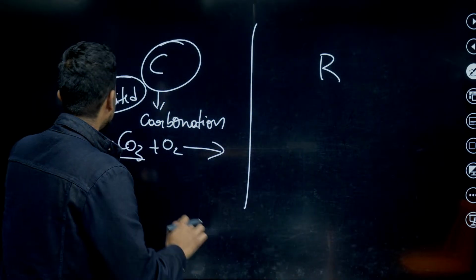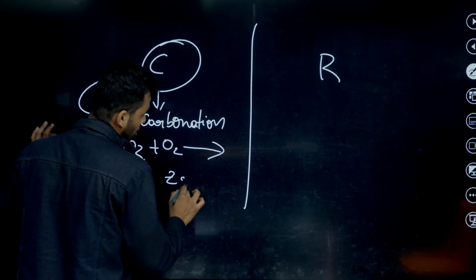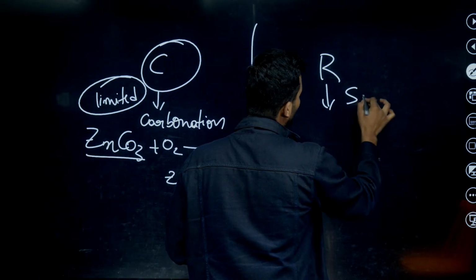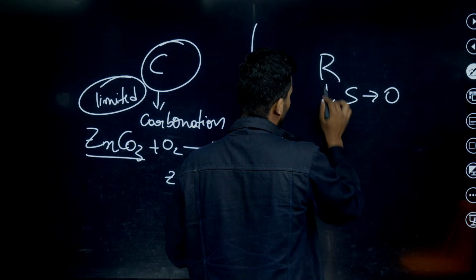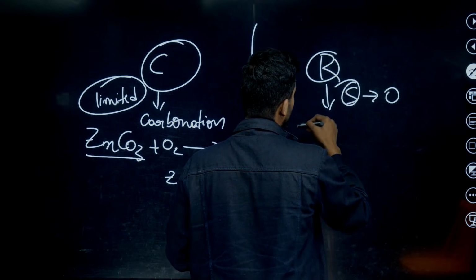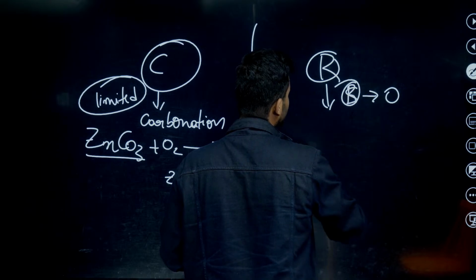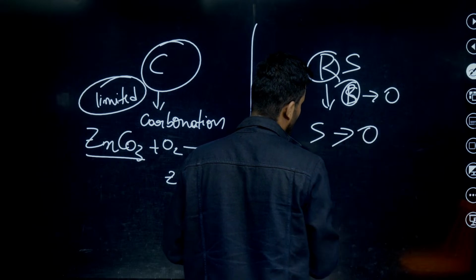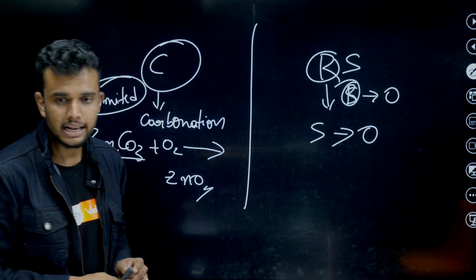Simple. We use a limited amount of oxygen to convert it to zinc oxide. That's all. It is called calcination. Conversion of sulfide ore to oxide ore is called roasting. Sulfide ore to oxide ore by using roasting. Very simple.